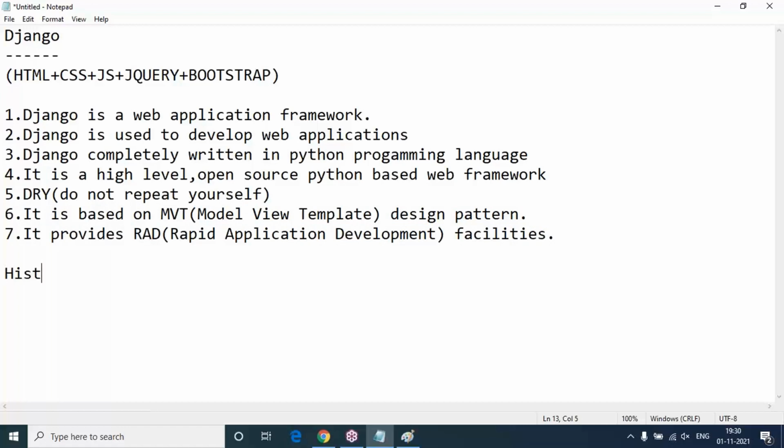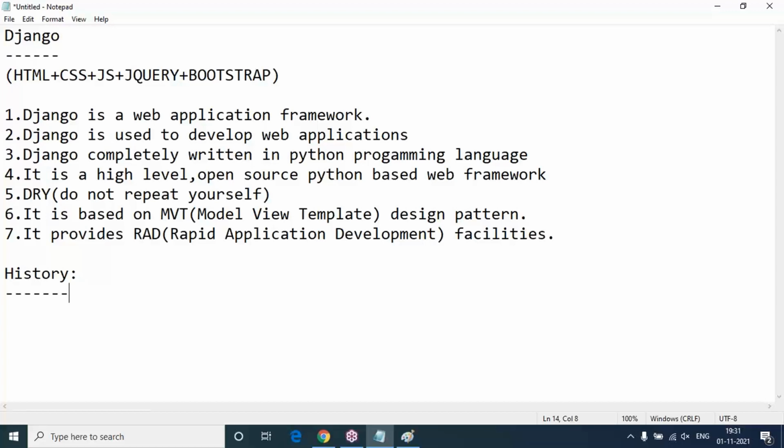Now I'm going to discuss some small history about Django. Django, or Django, any name you can call it. In our session, I'm going to keep calling it Django only. Django was designed and developed by Lawrence Journal-World in 2003. You can even visit the official website, this kind of information is already there.